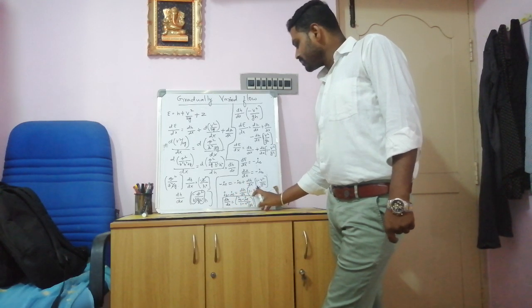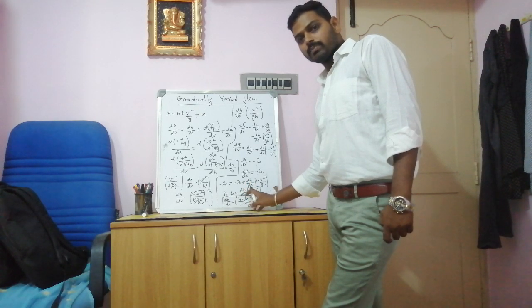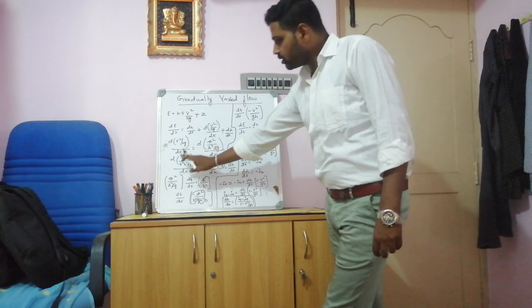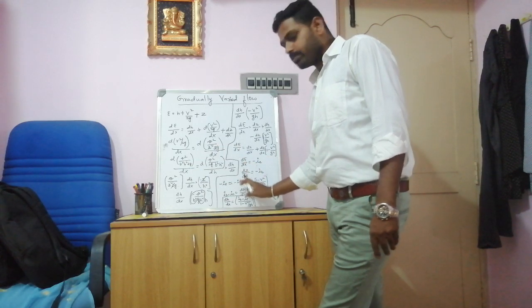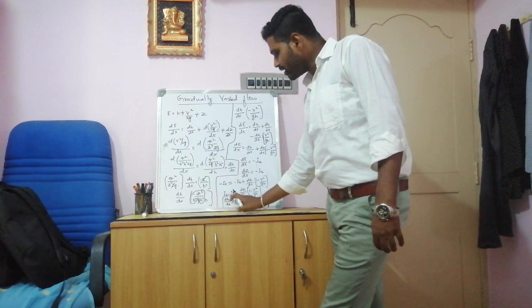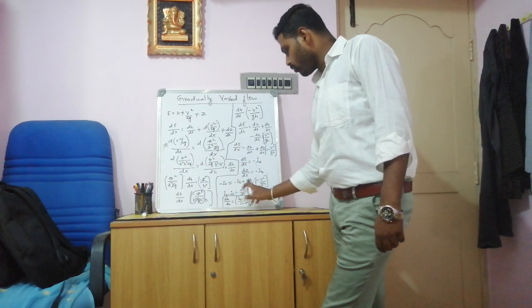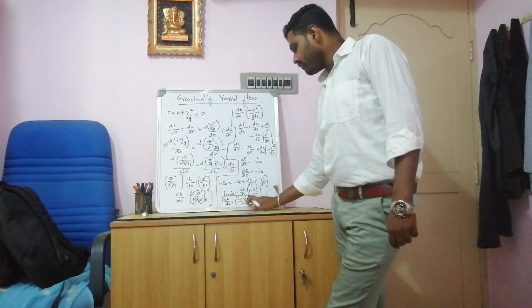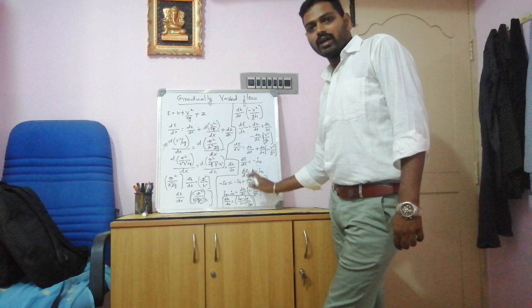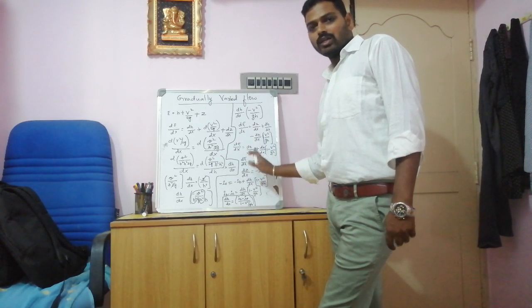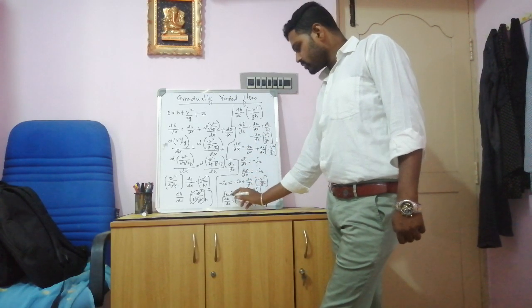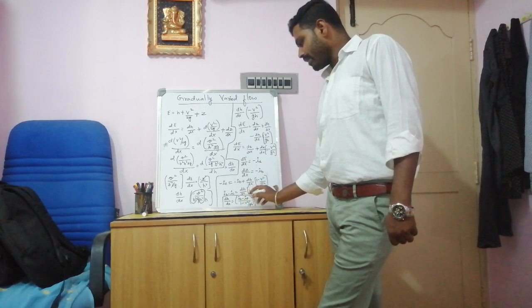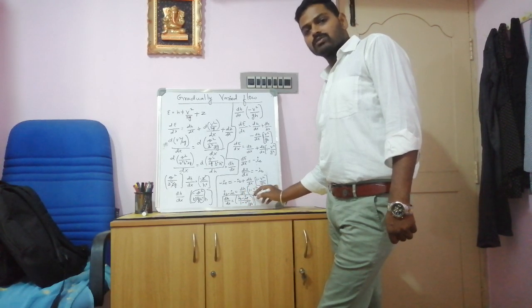So now we have to find out what is dh by dx. That's why here we have to make it in terms of dh by dx format. So dh by dx is equal to, this goes to this side. So ib minus ie divided by 1 minus v square by gh. So this is the final equation for gradually varied flow. That is dh by dx is equal to ib minus ie by 1 minus v square by gh.